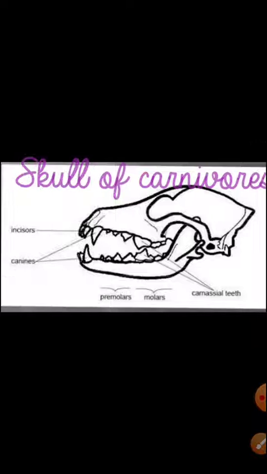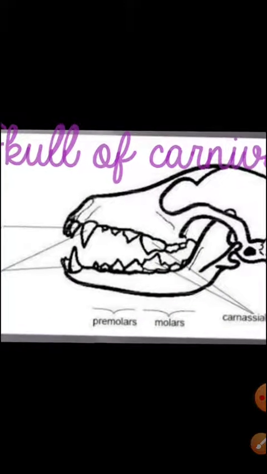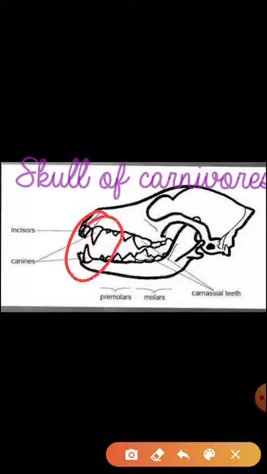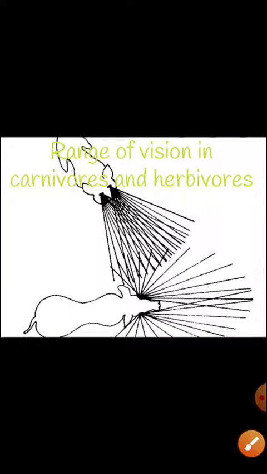Now the teeth. The teeth of the carnivorous are sharp. Here you are seeing the incisors are sharp, means when they hunt animals they have to tear the flesh, so the incisors are sharp. And here also the molars and premolars are sharp, so that they can bite the flesh and grind it properly.